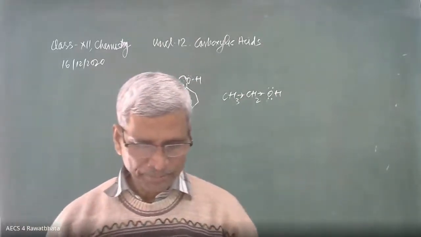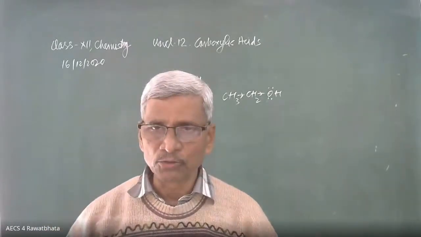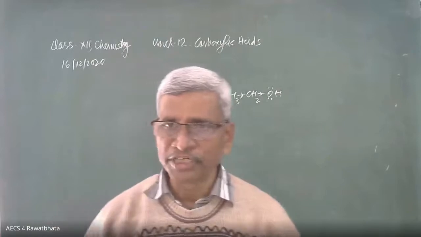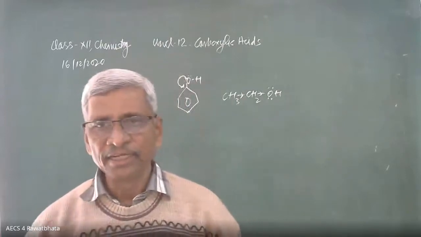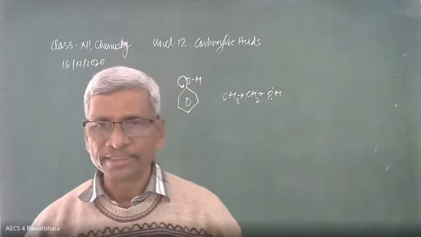Second part. Para-nitrophenol is more acidic than phenol. Because of the presence of an electron withdrawing group. The electron withdrawing, electron deficient nitro group is attached to the ring, and it withdraws electrons from the ring because of the double bond oxygen.